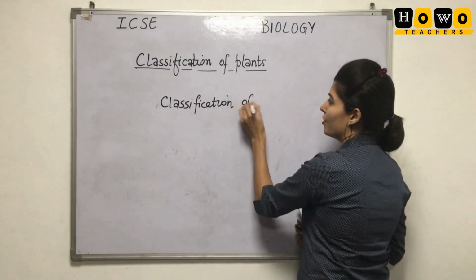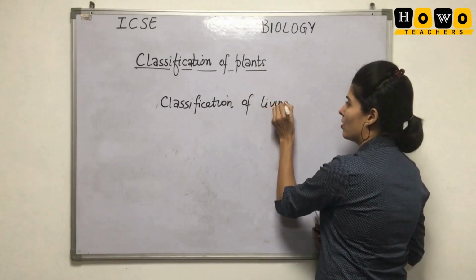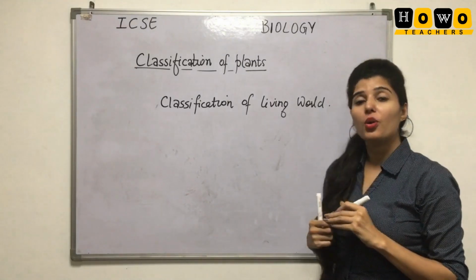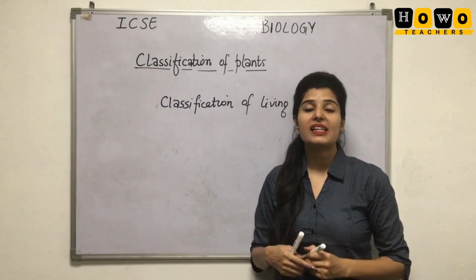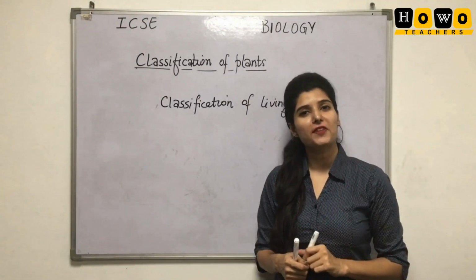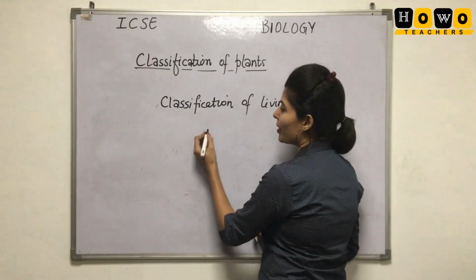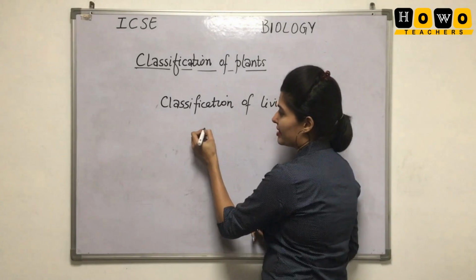Classification of living world. Earlier, the scientists that started the study of the living world classified the whole living world into two parts.